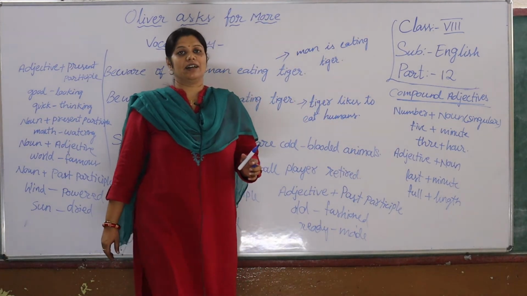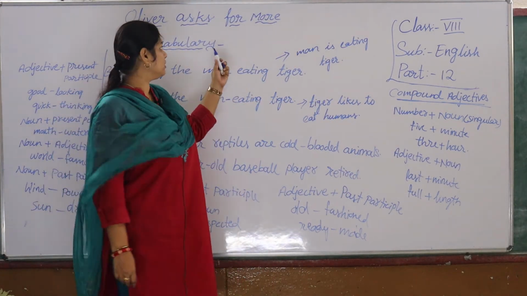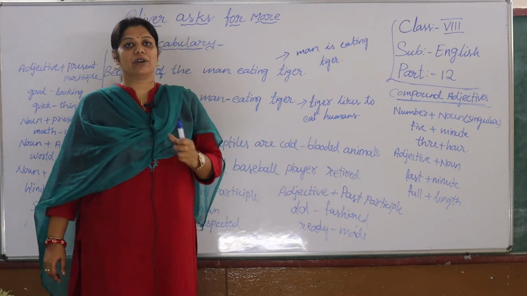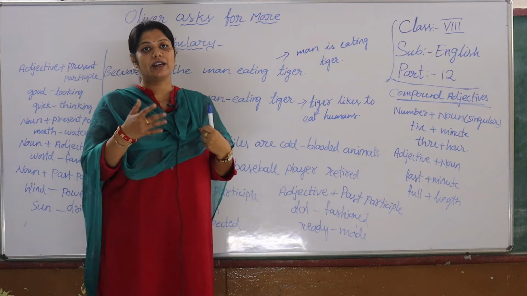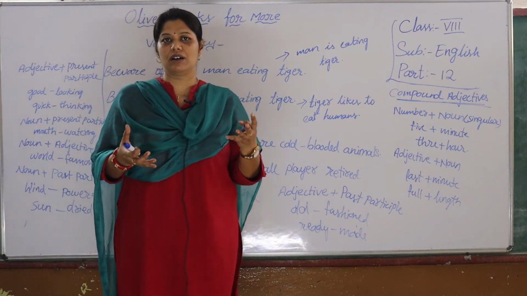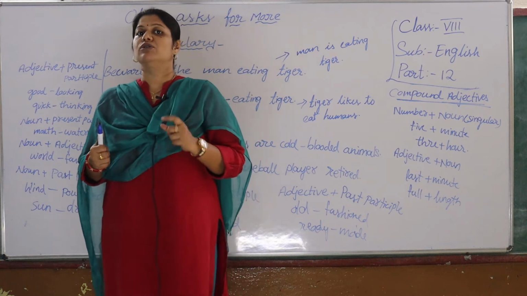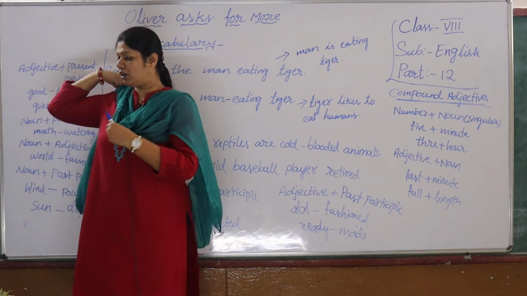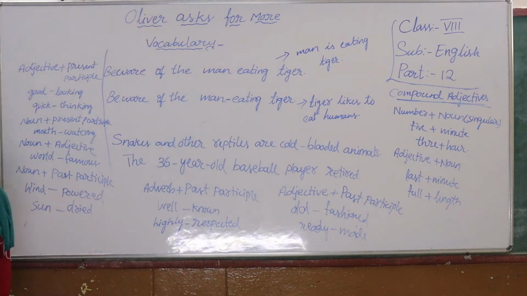Okay children, here I am with you with the lesson that we have finished just now. Oliver asked for more. So in that lesson we are going to the next part. What I have asked you to discuss is the vocabulary. Let's see what vocabulary part we learn from this lesson. So before that I would like you to read the vocabulary part that you have in your textbook, children.